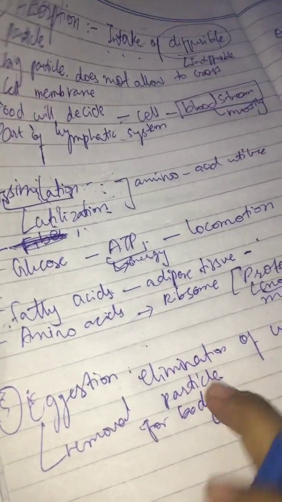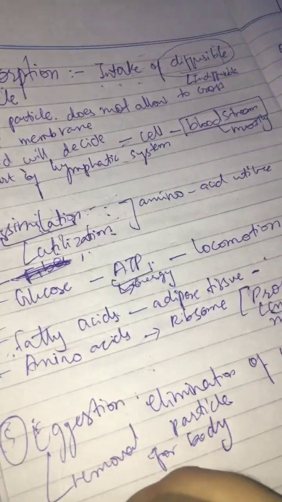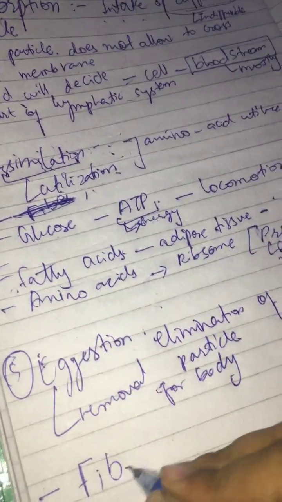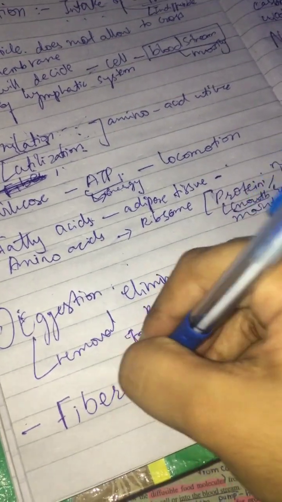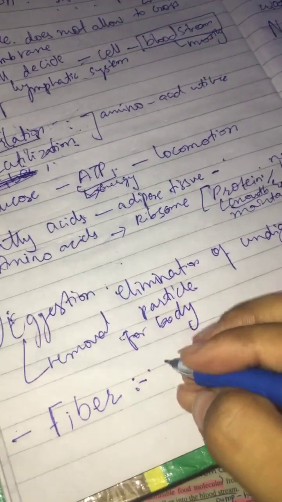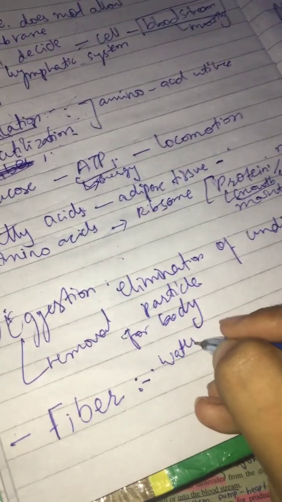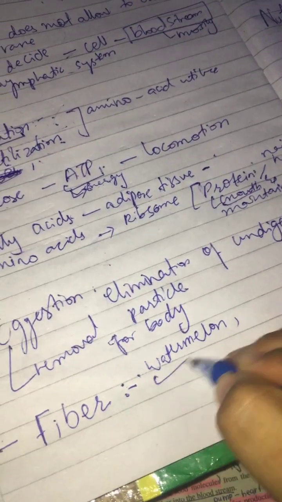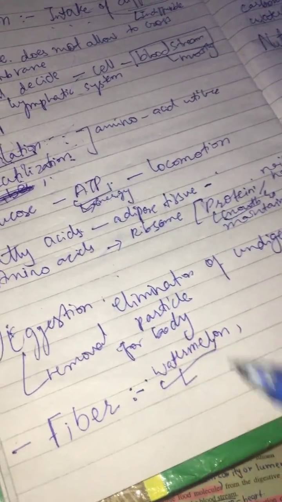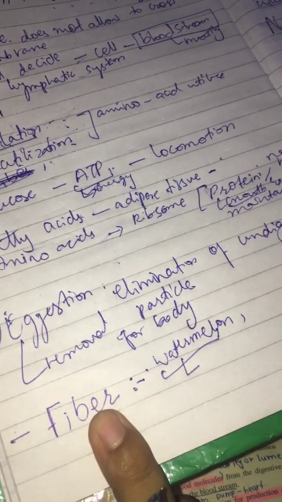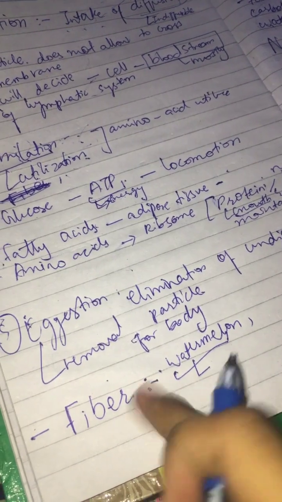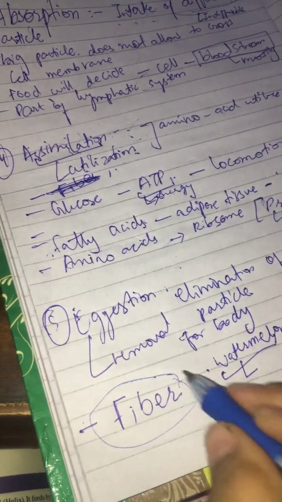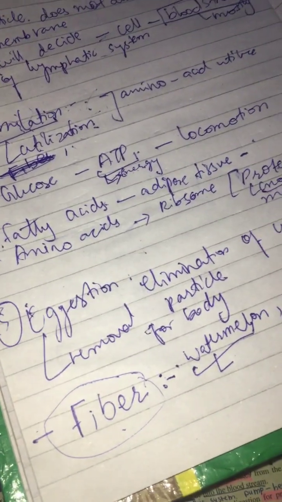Now what are some indiffusible particles? For example, fiber. We take in fiber in our body from things like watermelon or green vegetables, but here we will talk about watermelon. Watermelon is a food from which we can take in fiber. But then this fiber is removed from our body, in this process of egestion.